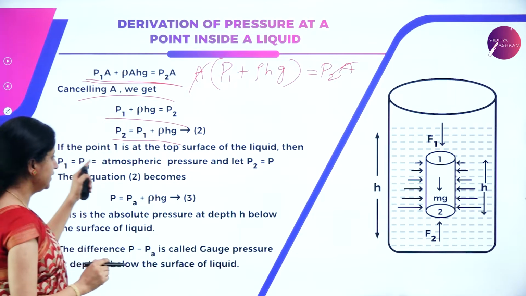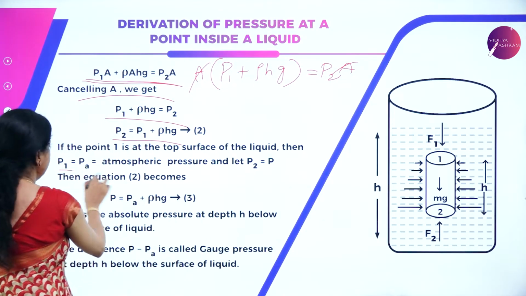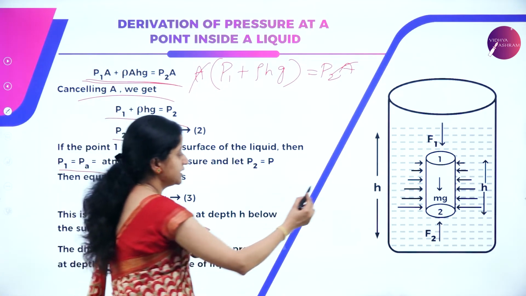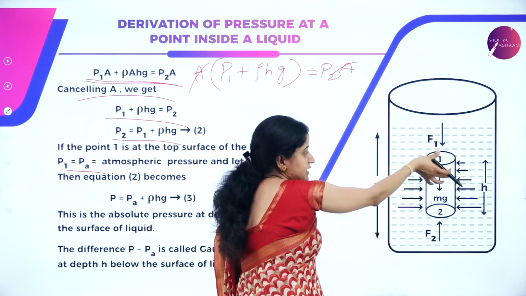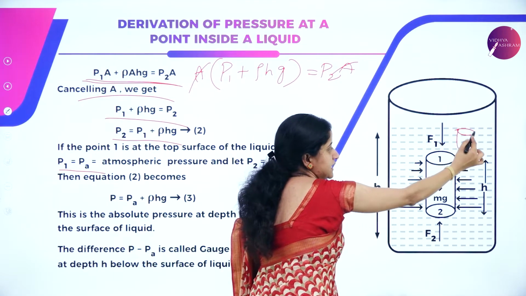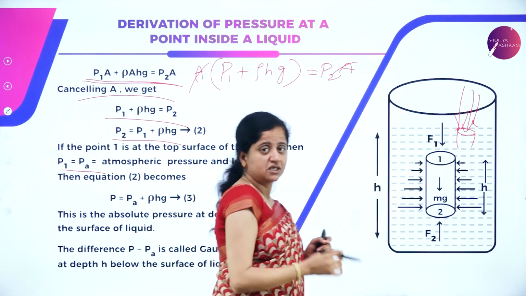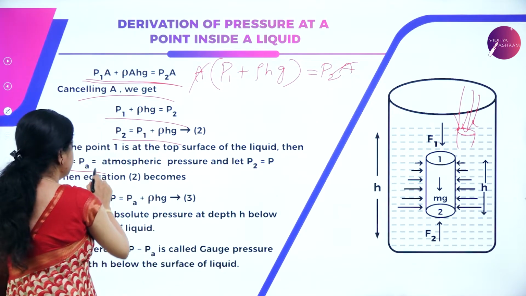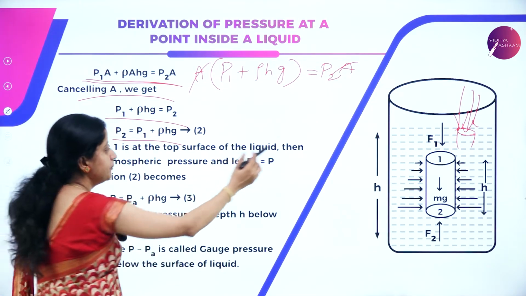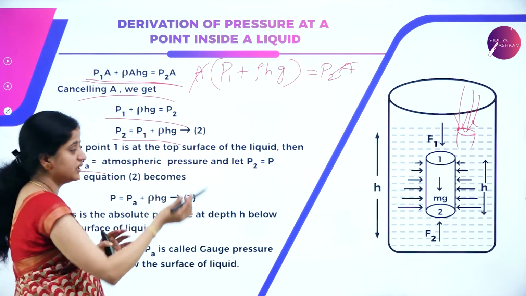Now if point 1 is at the top surface of the liquid, then P1 is equal to PA. We are talking about the pressure at point 1. If this point is at the top surface of the liquid, it means atmospheric pressure will also exert a force. So this P1 is nothing but the atmospheric pressure if point 1 is at the surface of the liquid.